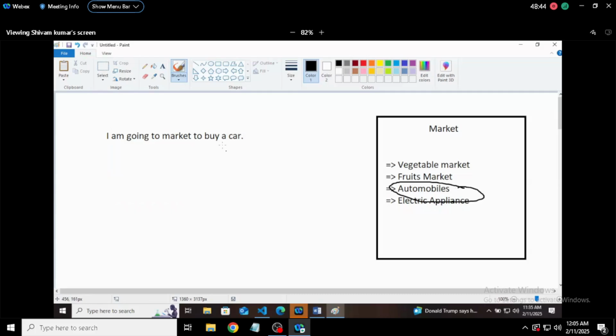When I added this particular part, if I am simply writing I am going to market, you can't understand where I am going. I might be going to buy vegetables, fruits, automobiles, or electric appliances, right? For giving a clear picture of something, you have to say that I'm going to market to buy a car. Now anybody can understand that he is going to a car agency, right? So modules work in this way.